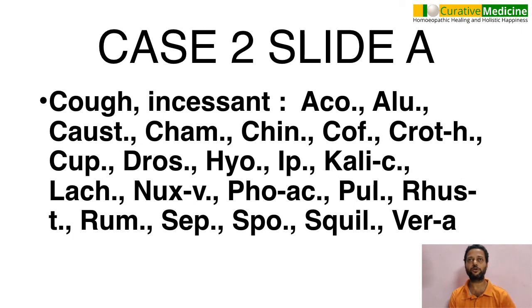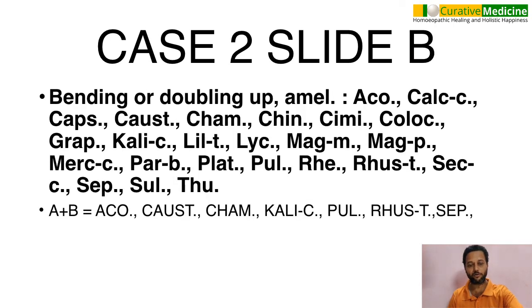Now we will see case number 2. The patient was coughing incessantly in front of me. This was going on for quite a few days. So the remedy covered, this rubric is this. The first point, the complaint was cough, incessant, non-stop. The patient was coughing in front of me, and as for the modality, the patient says if I bend double, bend forward while sitting, as well as if I lie down, if I draw my legs up and if I bend my head forward, the cough is less.